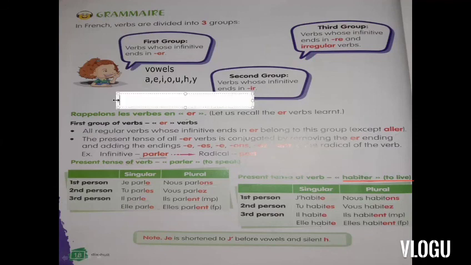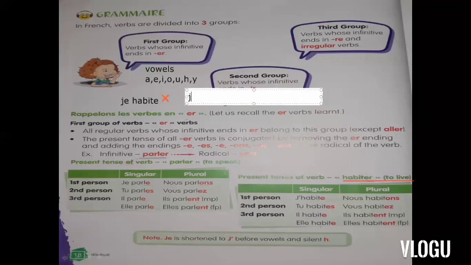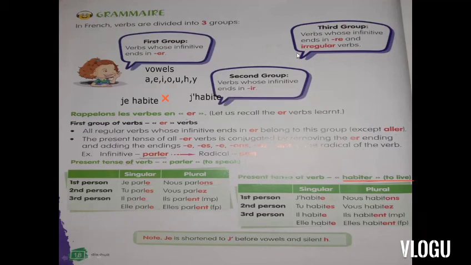Like if it is given habiter, and I write je habiter, it will be wrong. Yes, it will be wrong. The correct one we have to write is j apostrophe habiter. Yes, this will be the correct one.